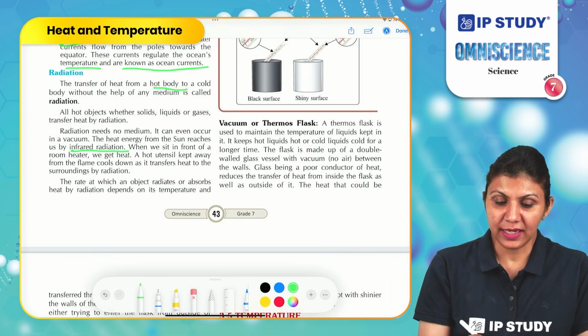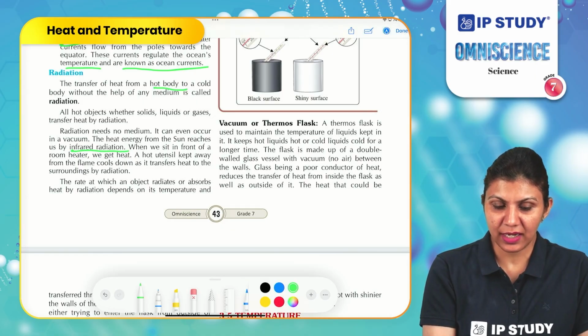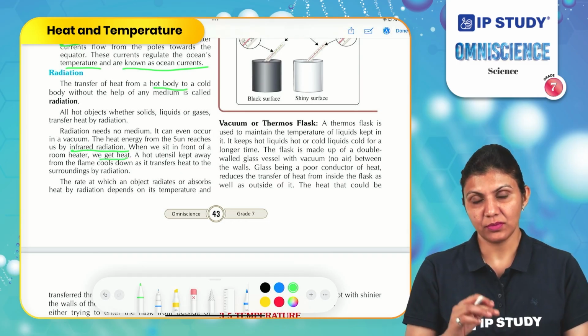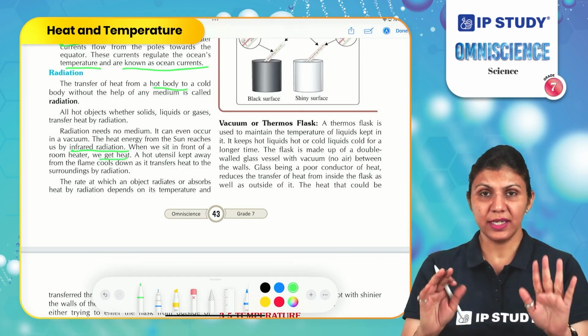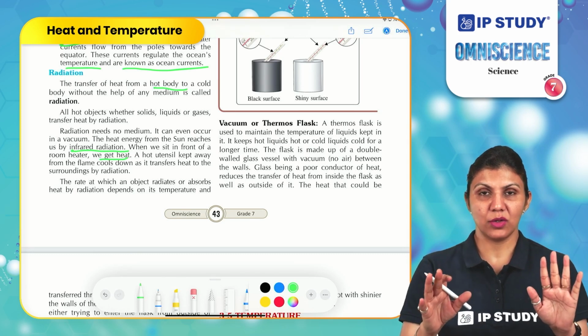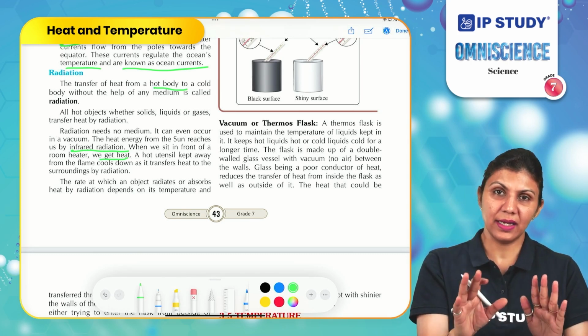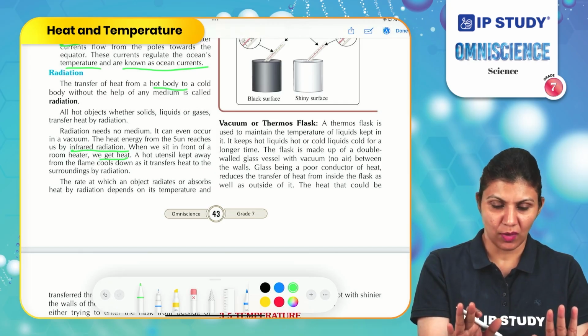The heat energy from the sun reaches us by infrared radiation. When we sit in front of a room heater, we get heat. Are you touching the heater directly to get warm? No. The heater is radiating heat into the air and then it is coming to our body.